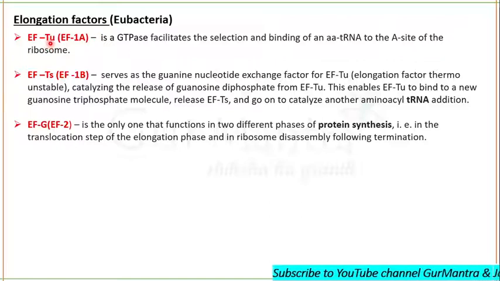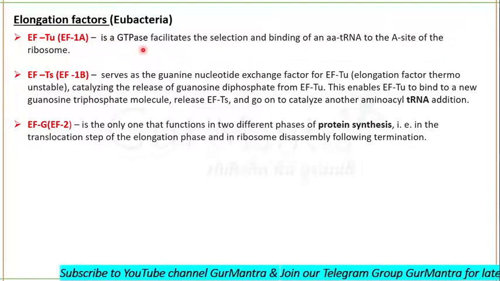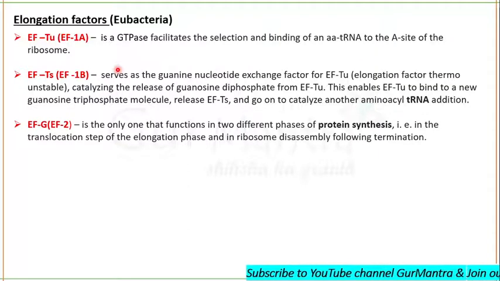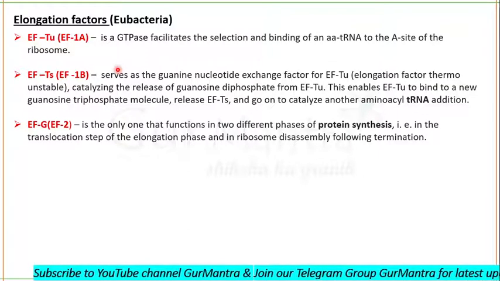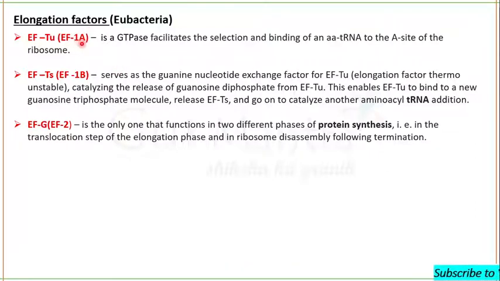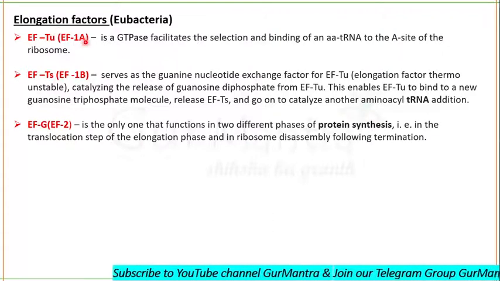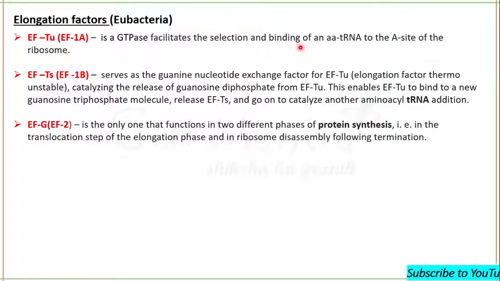Elongation factor thermo-unstable, also known as elongation factor 1A. It is a GTPase. Exactly, it is a GTPase. In lecture 1, I told you prokaryotic initiation factor 2 is also a GTPase. Even eukaryotic initiation factor 2 is also a GTPase. This elongation factor Tu, which is thermo-unstable, is going to select.